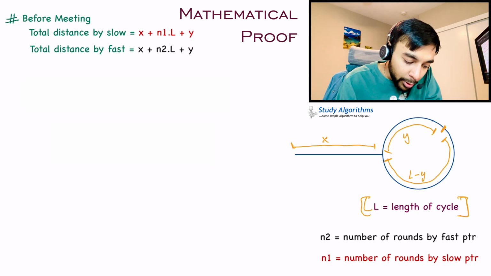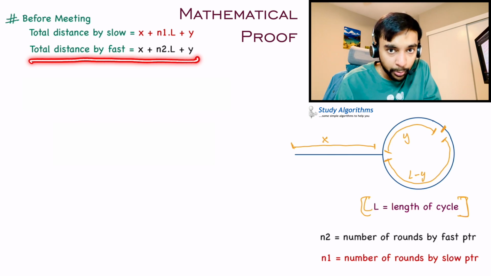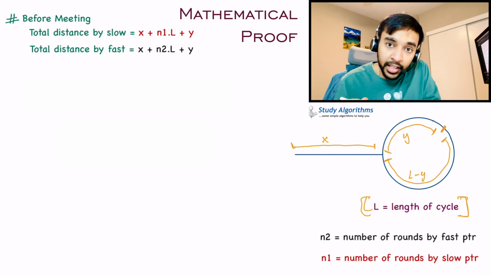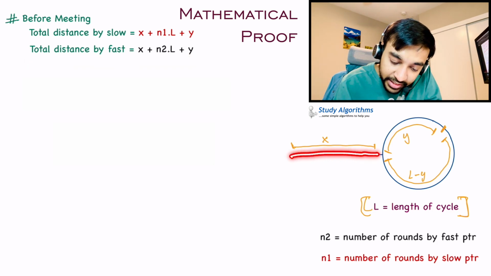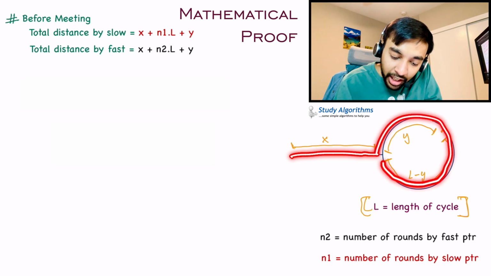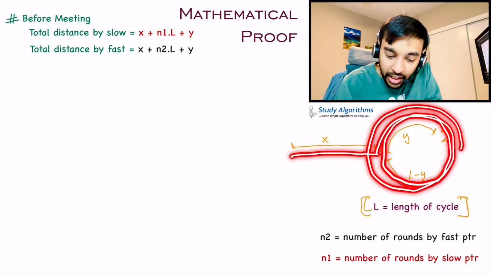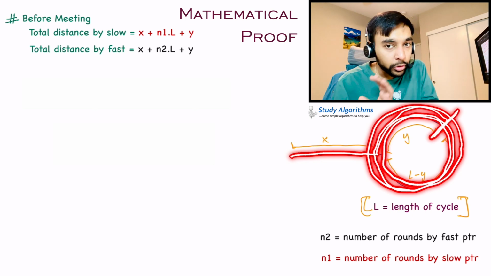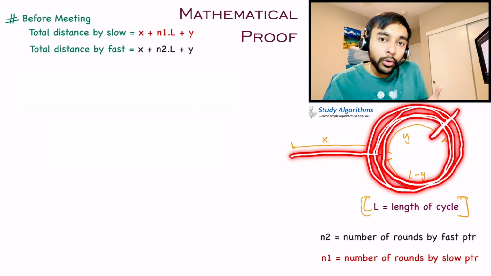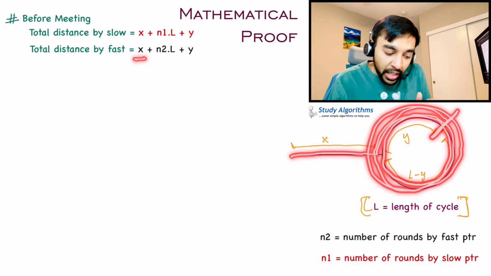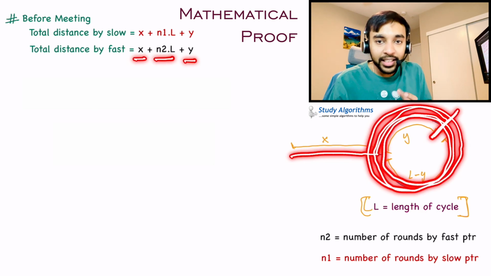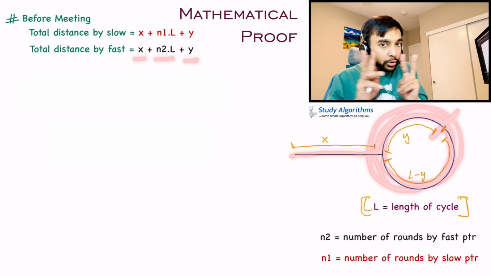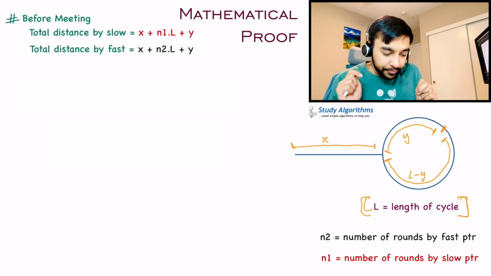Similarly, you can calculate the total distance traveled by the fast pointer also, right? The fast pointer will move a distance x and then it will cover n2 number of loops before ultimately meeting at the point where both of them meet. So what will the total distance be? x plus n2 times L, and then the distance y. So now you know both of their distances, correct?